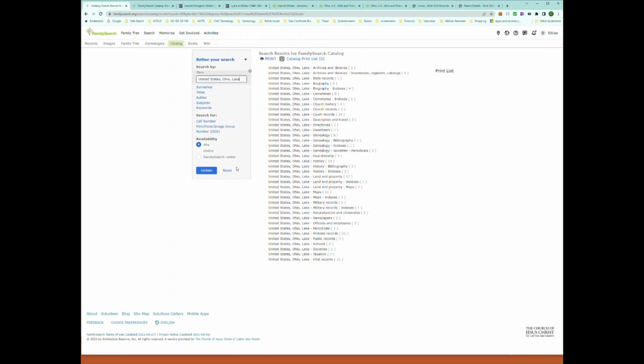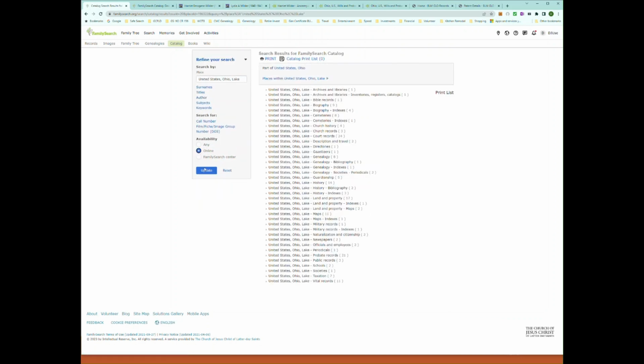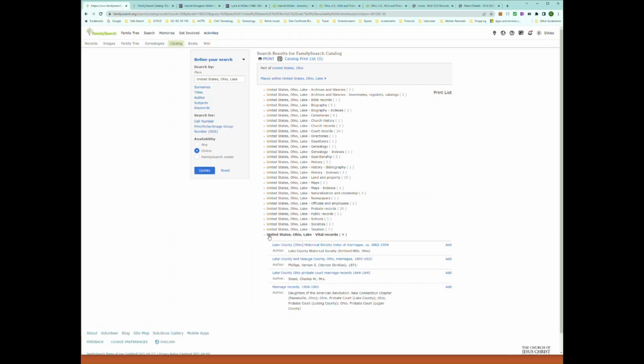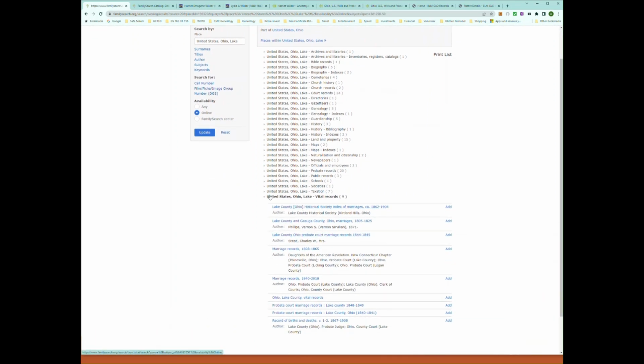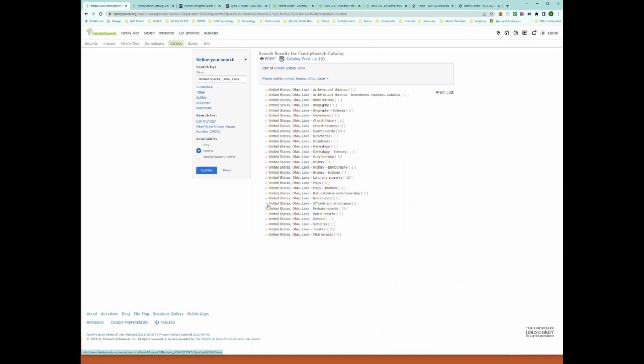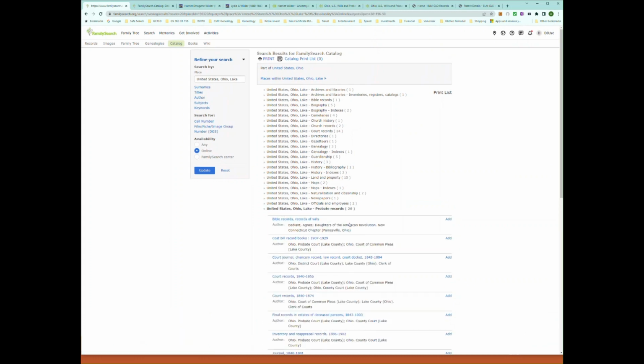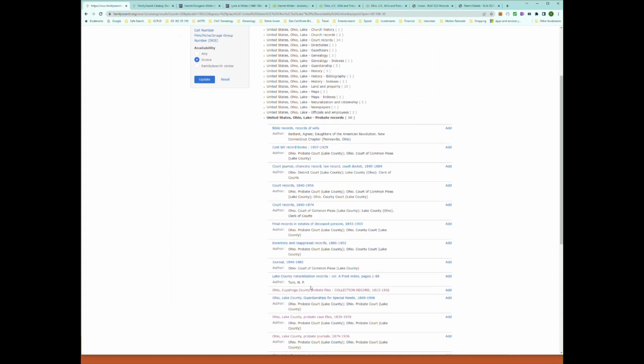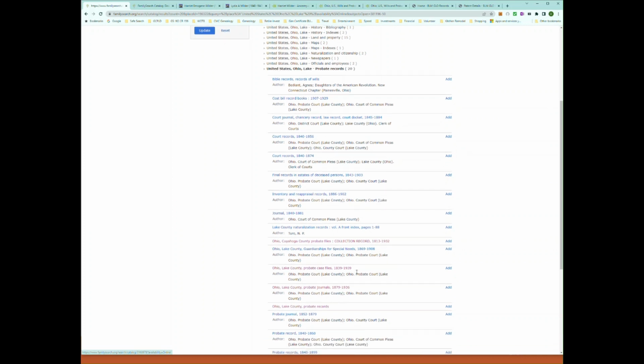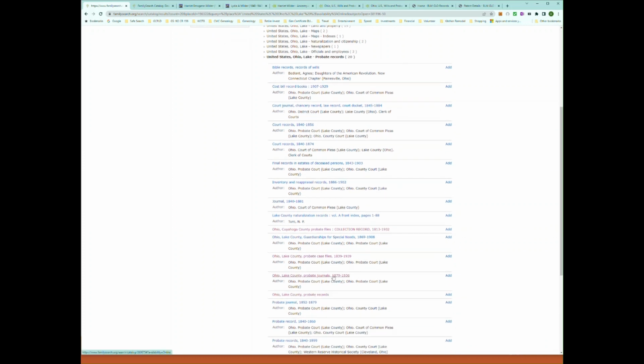We're going to search. Let's also restrict to online records. And we go down to not vital records, but probate records. And you'll find a lot of different books. So what we could do is look for different information. What you would want to find is the case file name.